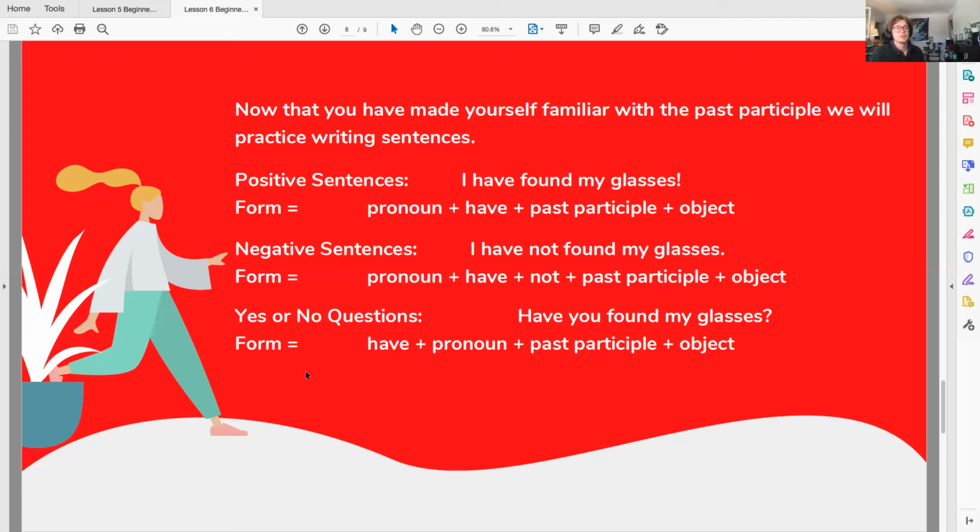And for yes or no questions, it's quite simple. Like we talked about before, you need only put the have before the pronoun, then the past participle, and then the object, and you would say, have you found my glasses? These are really simple formulas once you get some practice and once you get used to them. And they're really useful when you're having a conversation with someone, just to express that an action that's happened in the past is still pertinent in your day-to-day life.